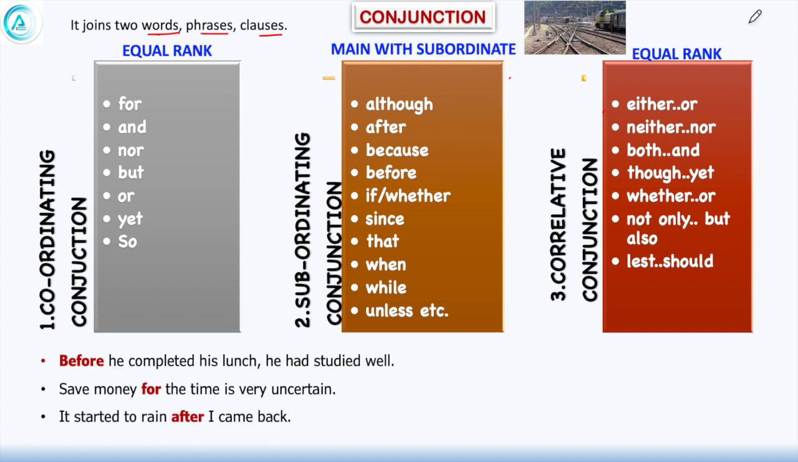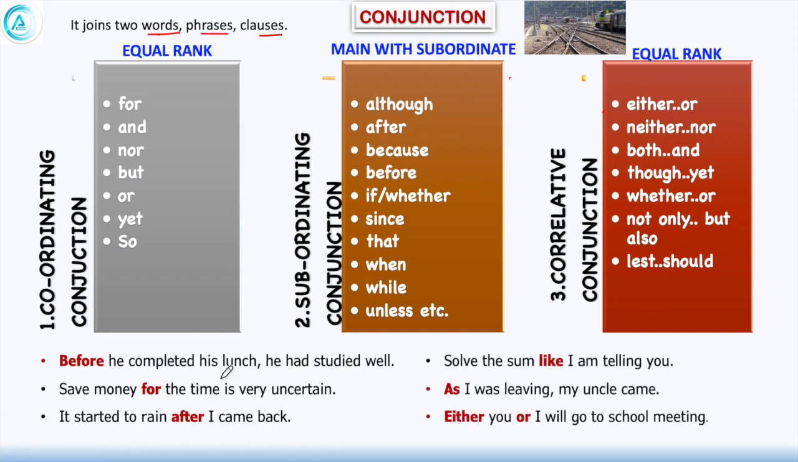For example, in these sentences, we can see that it is used to join something in the same way as the junction joins two railway tracks. The conjunction joins words, clauses, and phrases. So we can remember by memorizing the picture of a junction where the railway tracks are joined. Before he completed his lunch, he had studied well. These are two clauses. He completed his lunch. He had studied well. We are using conjunction to join them.